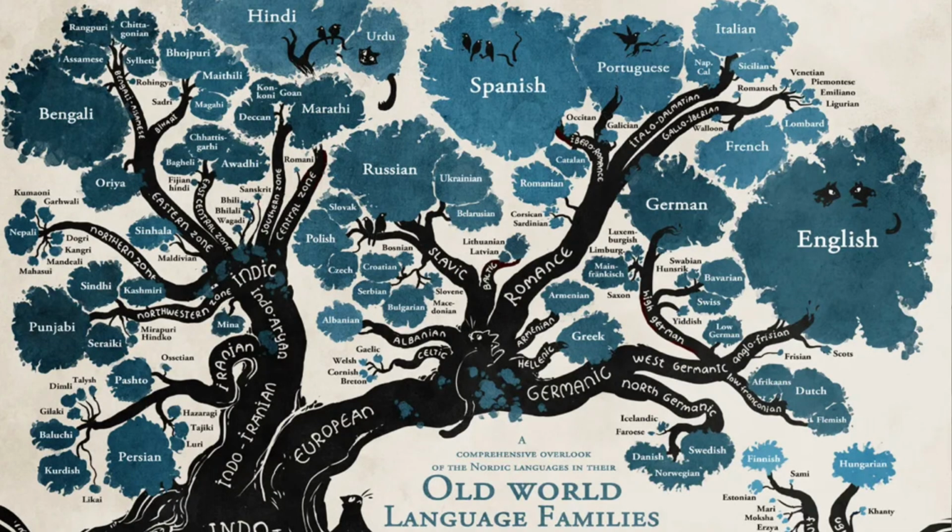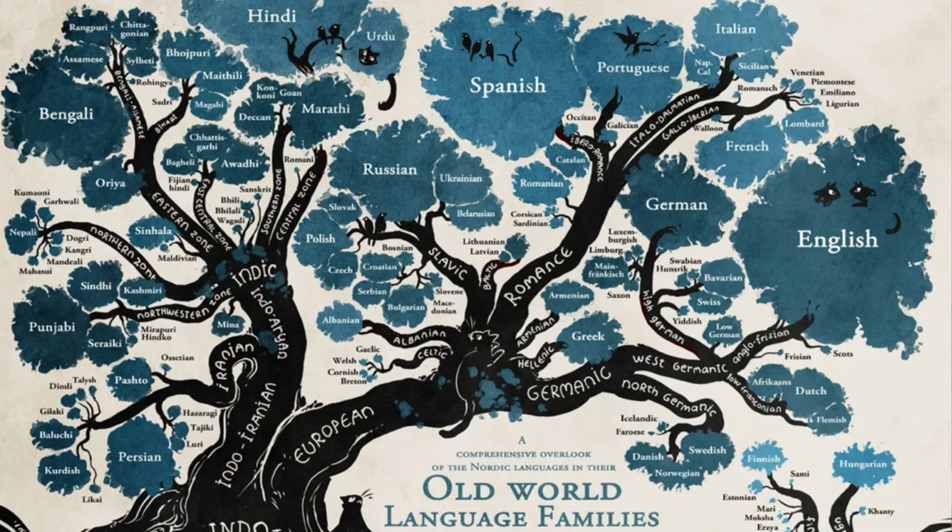The first period is Old English. If we trace its history back further, Old English belongs to the West Germanic branch of the Germanic languages, along with Old Frisian, Old Saxon, Old High German, and the various dialects which later gave rise to Old Dutch.